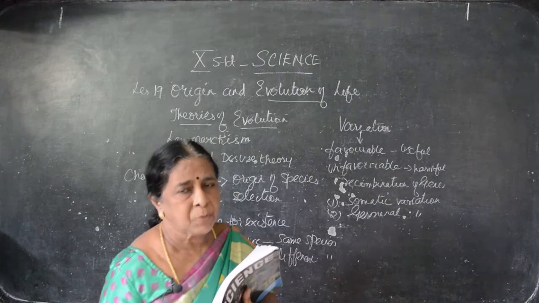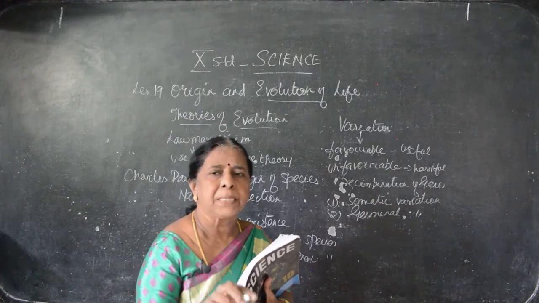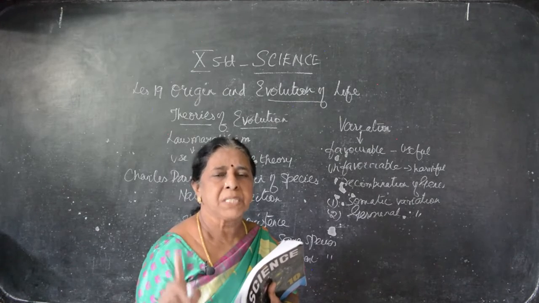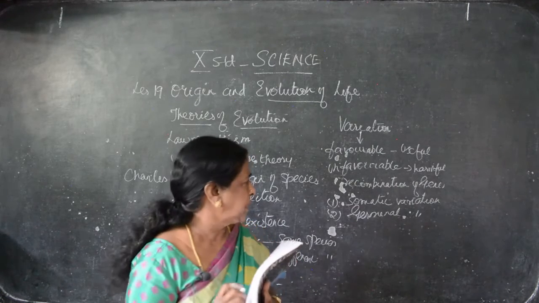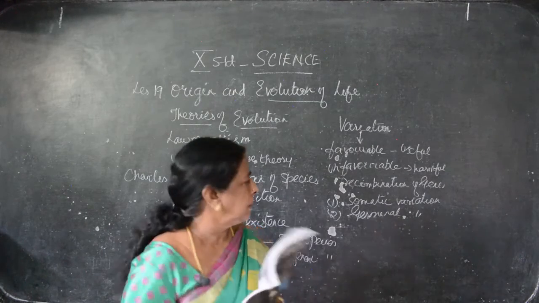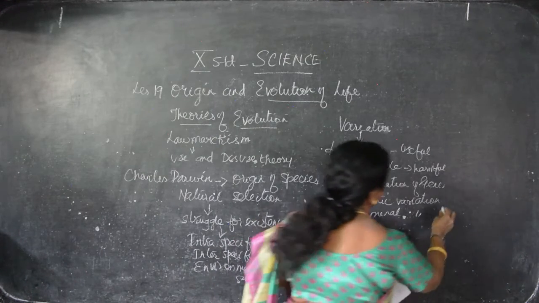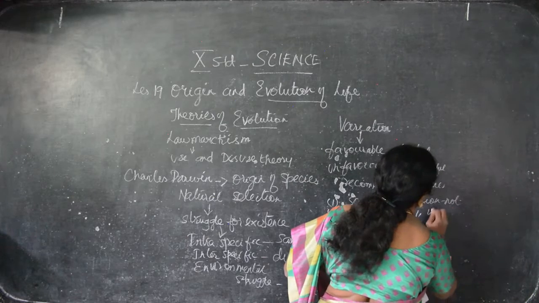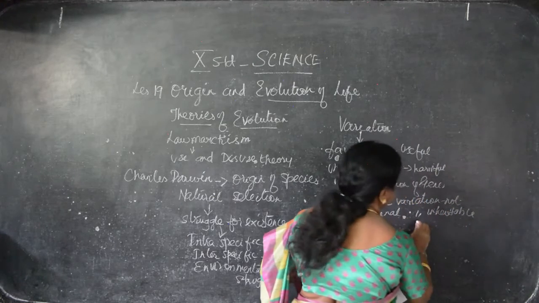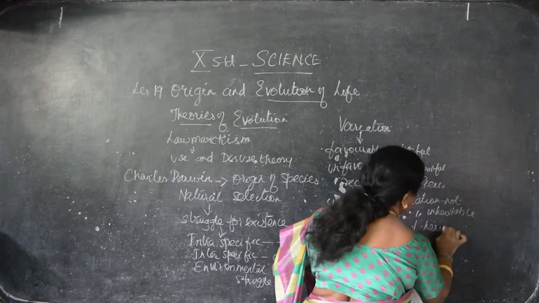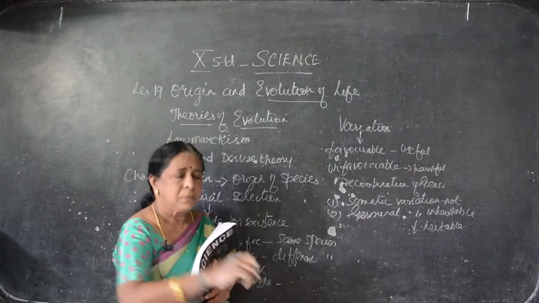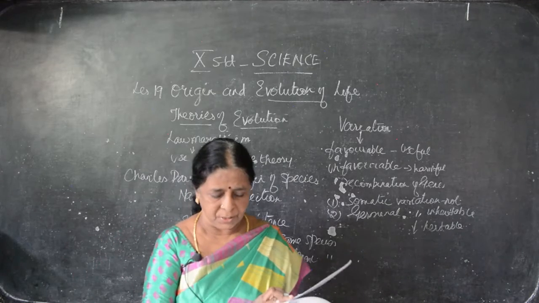There are 23 pairs of chromosomes in our body; 22 pairs are somatic chromosomes and one pair is the reproductive chromosome which determines the sex of the new organism. Clear? Somatic variation, that is the changes in the body, is not inheritable. That cannot be followed to the next generation. But germinal variation is heritable. It is from the gene, so that can be followed to the next generation.